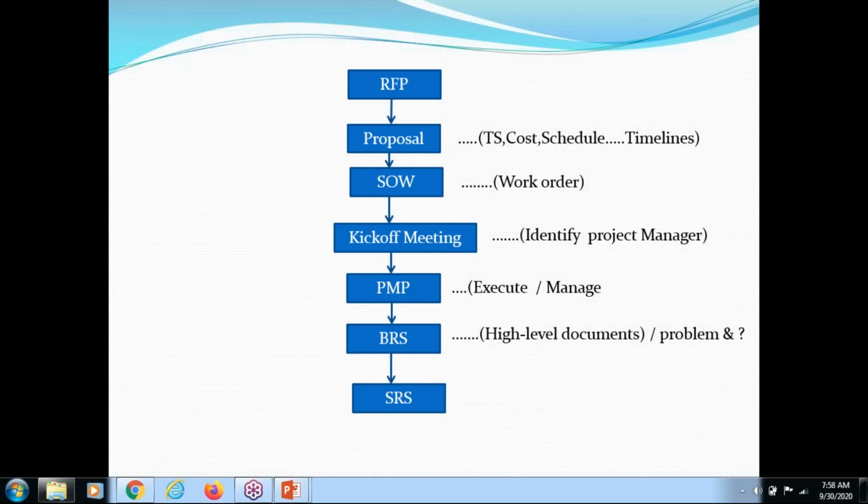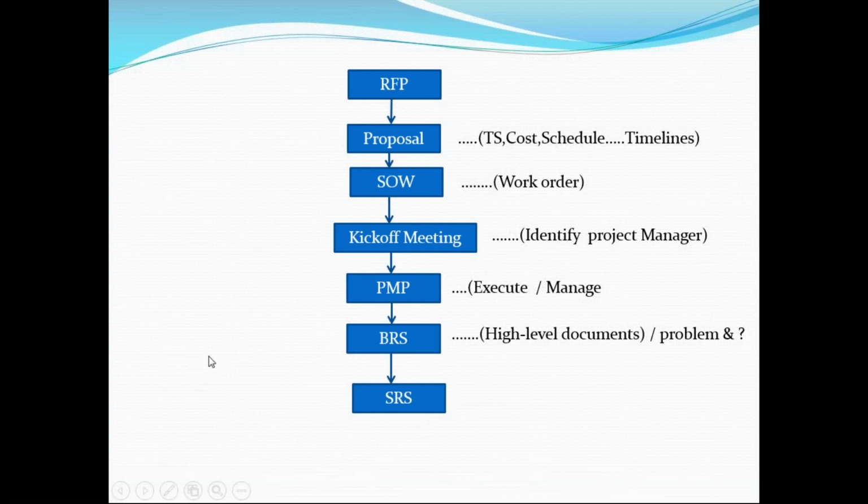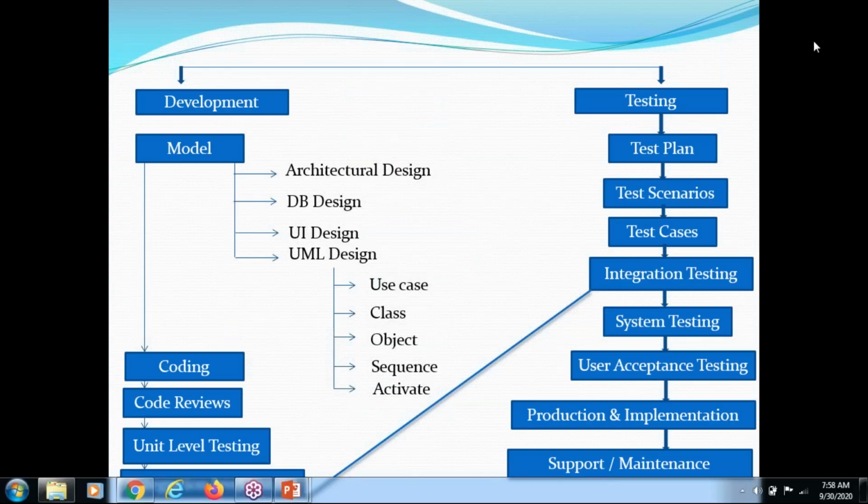Okay. So what is the content in the BRS? That content is converted into SRS. Who converts it into SRS? The person who is a domain expert and functional expert. So one person will be there, and that person will convert all the BRS content into SRS. What is SRS? Software requirement specification. Once the software requirement specification is done, then we can have the development process and testing process.